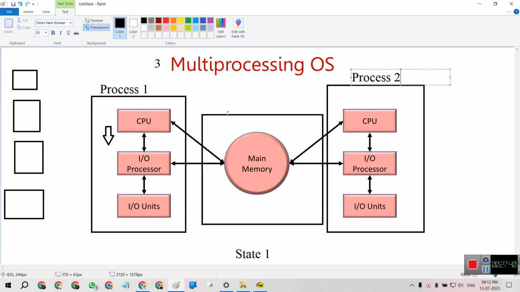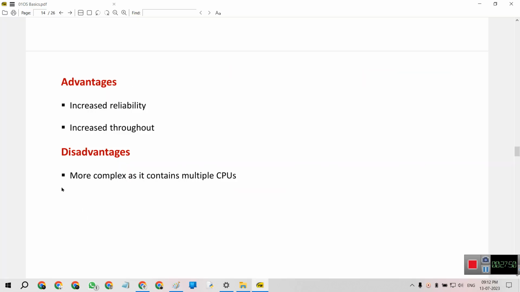For example, if there are 50 to 60 processes, the main memory can't take them all at state 1.